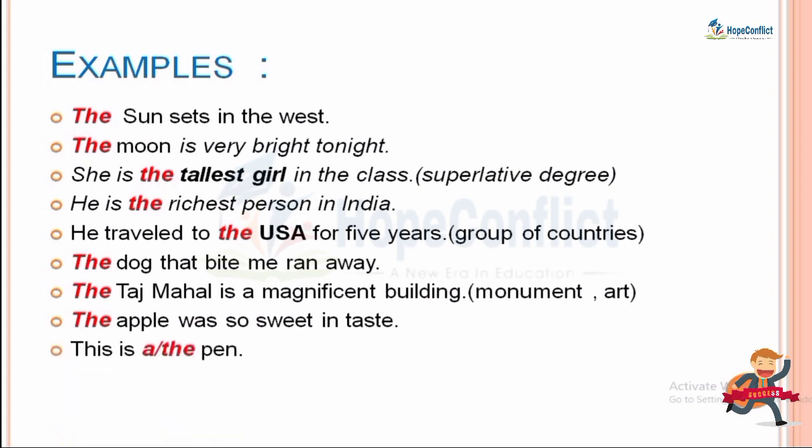This is a, oh what is this? A or the pen. So now which is the correct answer? यहाँ पे हमने "a" यूज करना है या फिर "the" यूज करना है. This is a pen. This is correct. This is the pen. This is also correct. Now why are both answers correct? ये दोनों के दोनों आंसर right हैं. Why? Because if I am talking about a specific pen, we can use there "the". And if I am talking about a common pen, बहुत सारे पेन में से कोई भी एक पेन के बारे में, if I am talking, we can use there "a".